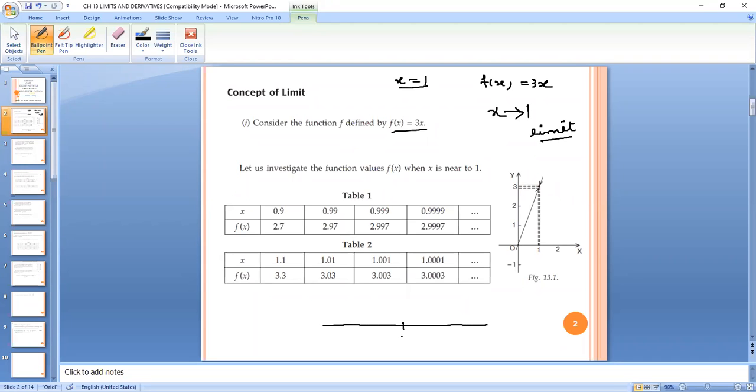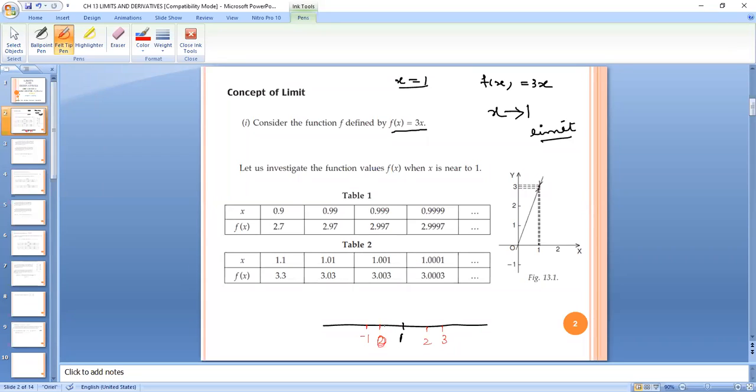Suppose we have a number line and we have 1 here. So x is approaching to 1 means, now we are taking all real numbers. This will be negative side, minus 2, minus 1, then 0, then 1, 2, 3, and so on.